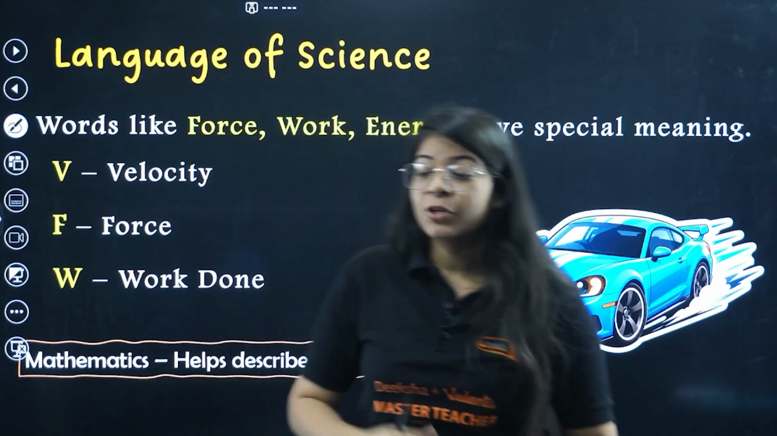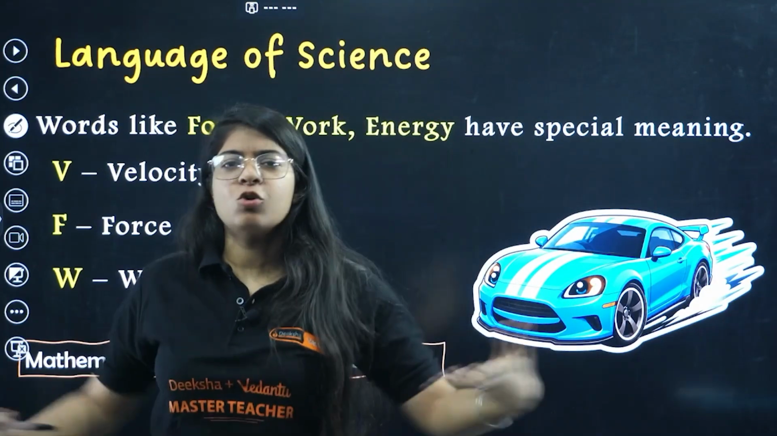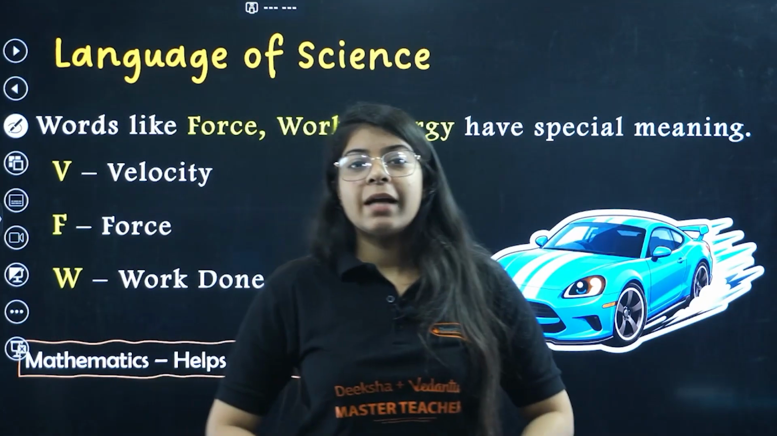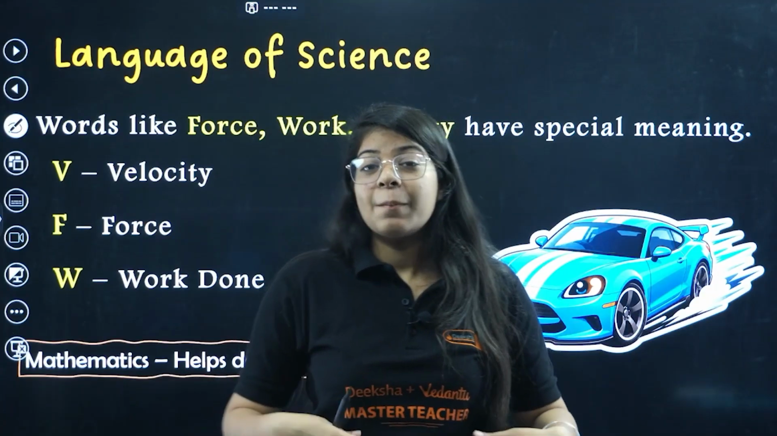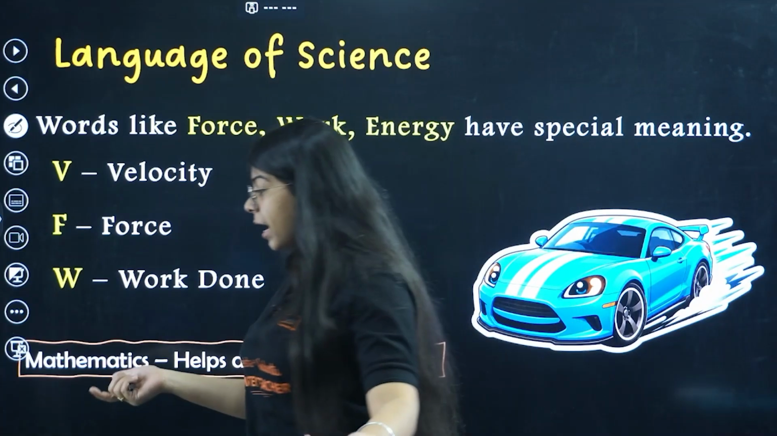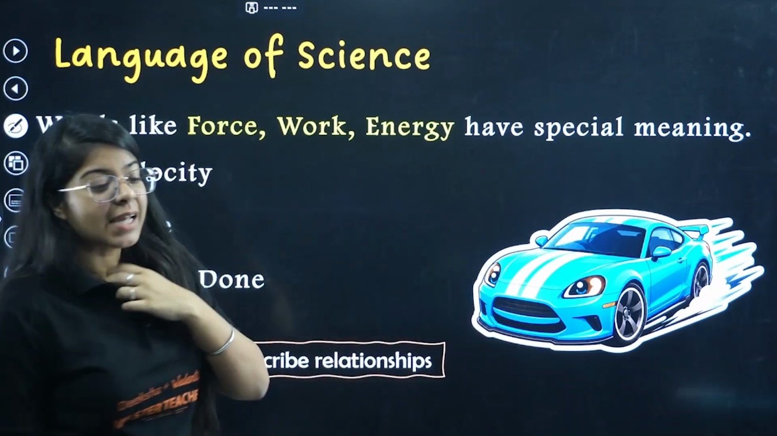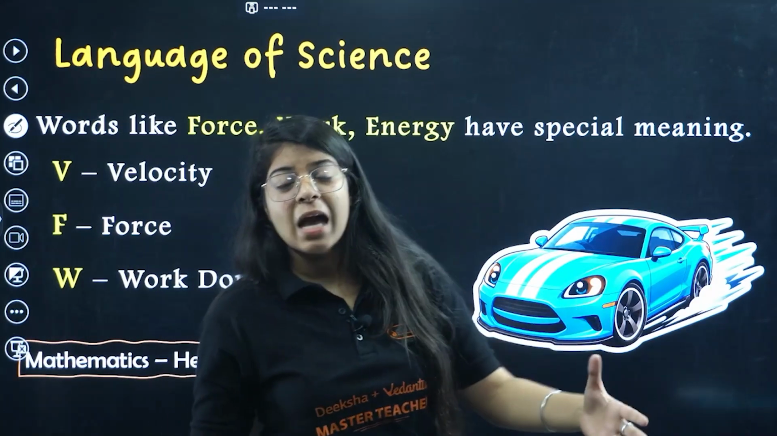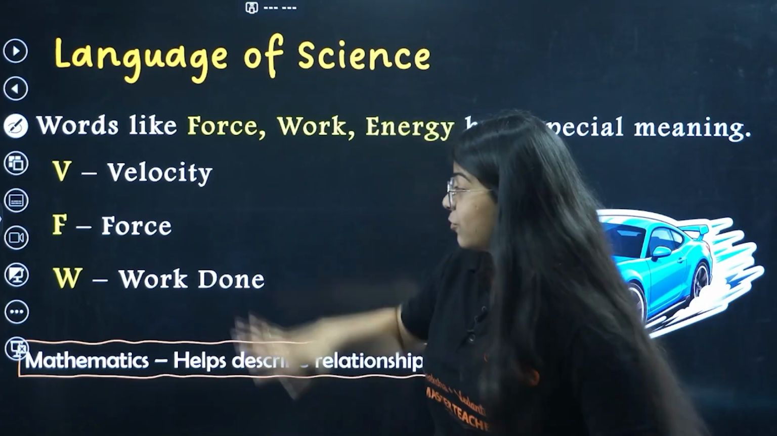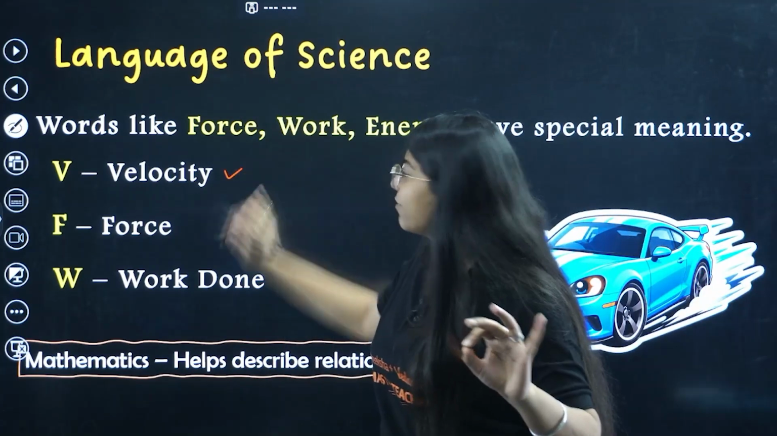We say, oh, this person has so much force in him, right? Because he goes to the gym. But in science, force means a completely different thing. I am working, right? I'm teaching you, it's my job, it's my work. But work has a completely different meaning in science. Energy, like I drank Nimbu Pani and I got energy, but energy has a completely special meaning in science. So in science these words have completely different meanings, a completely different value for what they hold, right? So whenever you see a capital V written anywhere in a science book, you know that it is defining velocity.